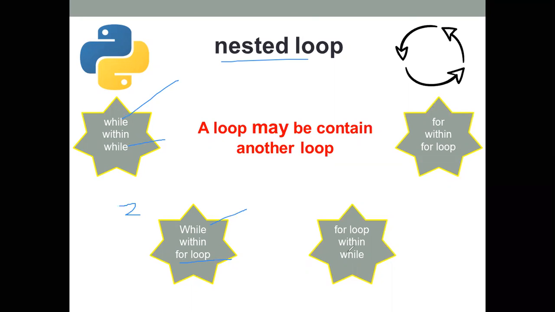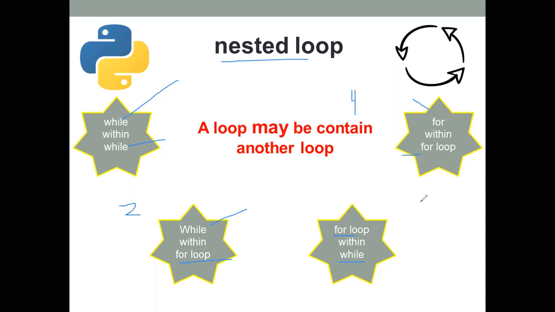The third one is where the outer loop is for loop and the inner loop is while loop. And the last one is where the outer and inner both are for loops. So it is called the nested loop.